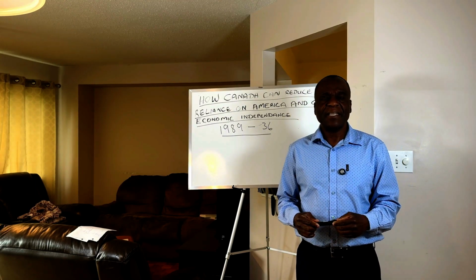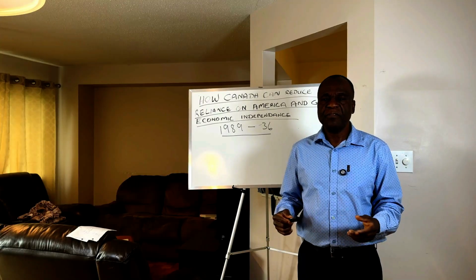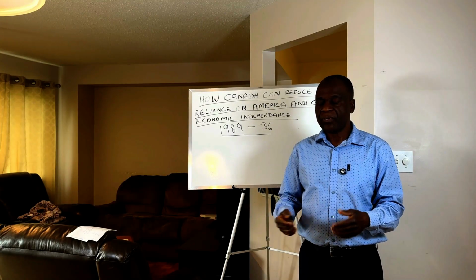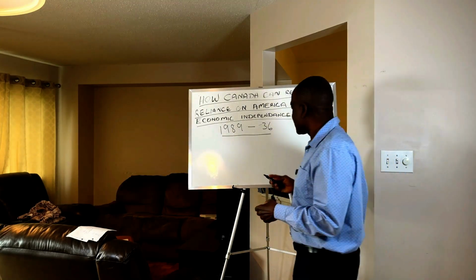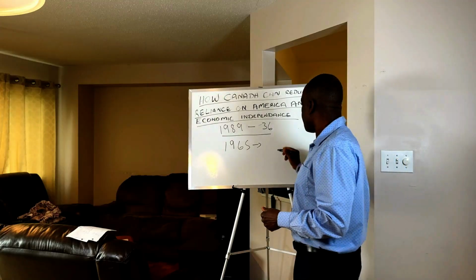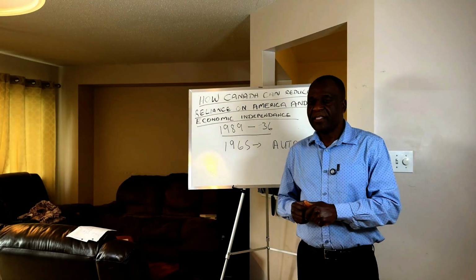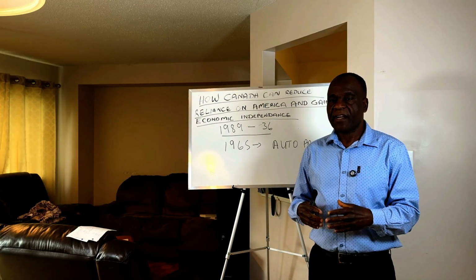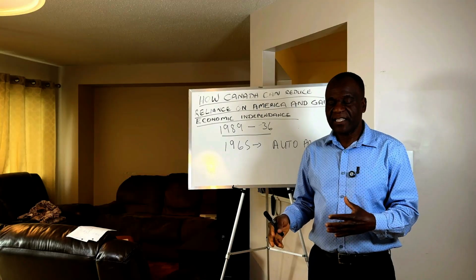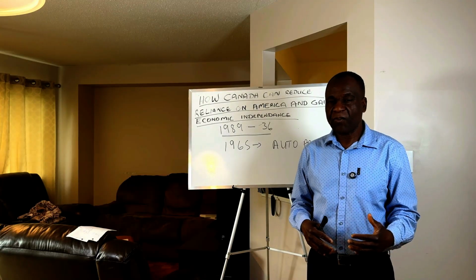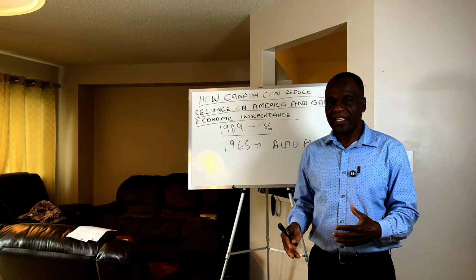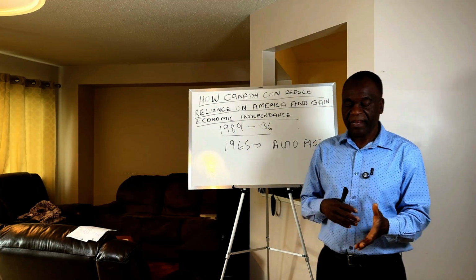The integrated supply chain of automobile products crossed the border multiple times. Back in 1960, Canada signed an auto pact. This was an agreement that Canada assembled cars destined for the United States, and some of them would be sold in Canada, of course, but mostly destined for the United States.